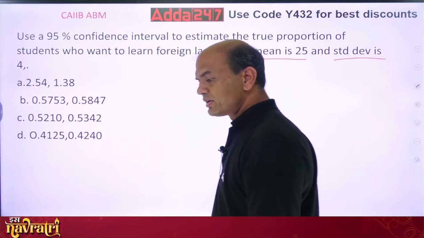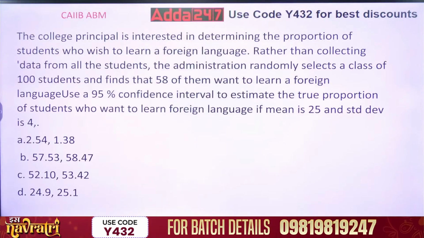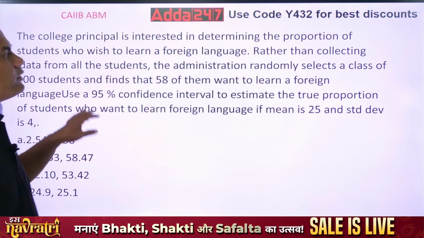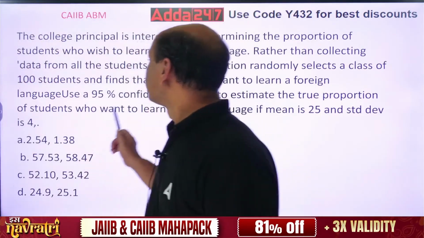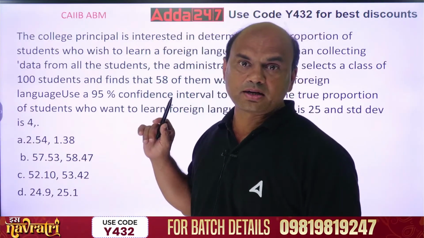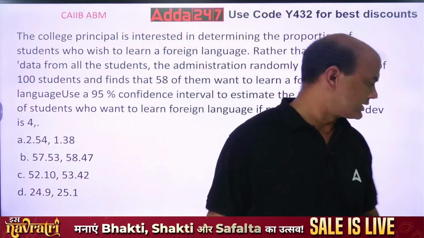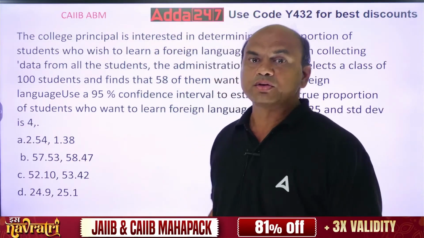Got it? So how do we find this? Yeah, this is the real problem. Because if you want to find out the proportion, importantly you must know the standard error. For that you must know the standard deviation. You must know the sample size. So the sample size is equally required over here. Got it? So now let's solve it.